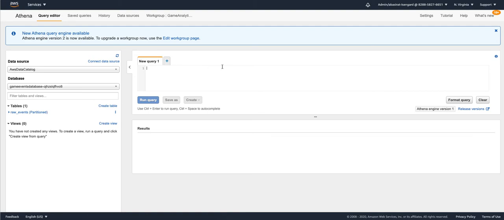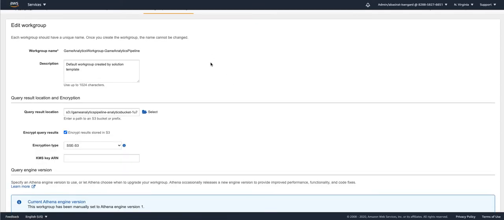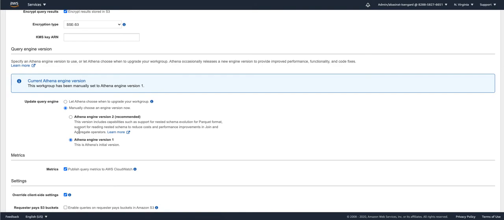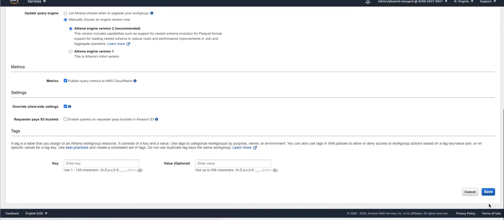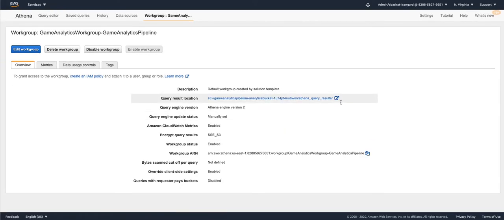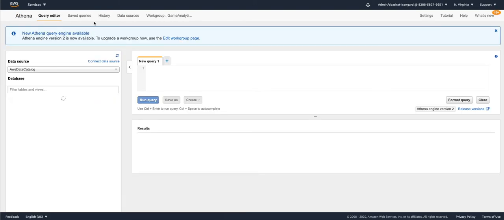You can see that our workgroup is currently using Athena Engine version 1. To switch to Athena Engine version 2, I can click on the Edit Workgroup page, come down here, and manually choose Athena Engine version 2, which is the recommended engine version, and then save the changes. Okay, let's go back to Athena.